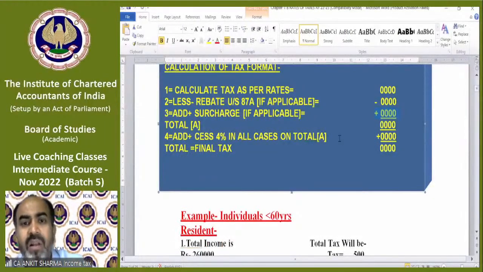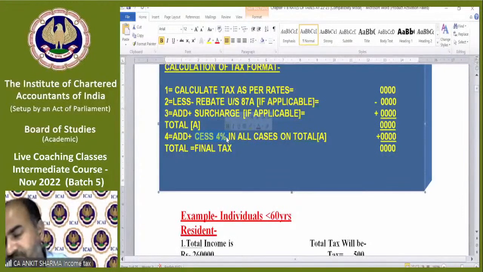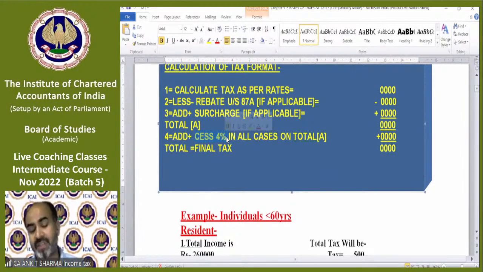The total will be called A, and then on that total A, we will impose 4% cess. Cess is education cess, secondary higher education cess, and health cess. So 2% is education cess, 1% is secondary higher education cess, and 1% is health cess. You can impose 4% together on the total value A. And whatever comes will be our final tax.